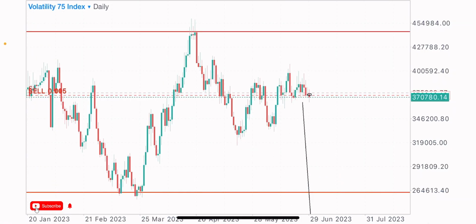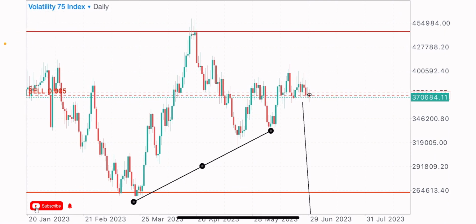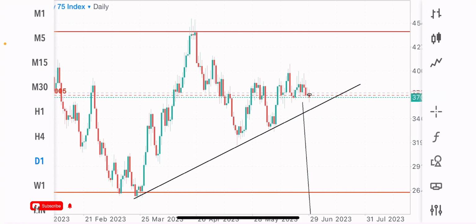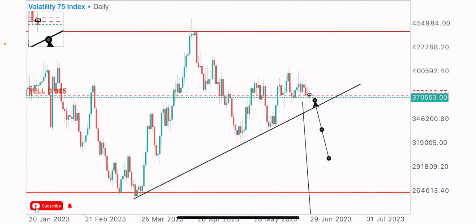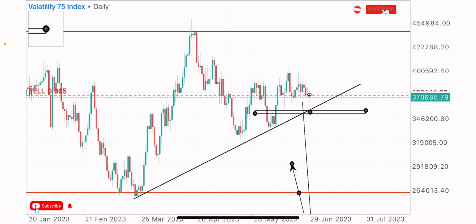So come to the daily time frame, we got this trend support at this point. There was a trend support too. So we expect short term, expect the market to give us a possible sell to this our trend support in the coming hours. We expect the market to give us a short term sell to this zone. Yeah, a guaranteed short term sell. So let's watch out for this sell off on V Central Index in the coming hours.